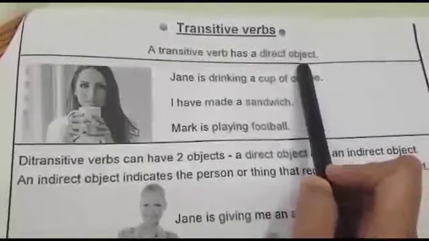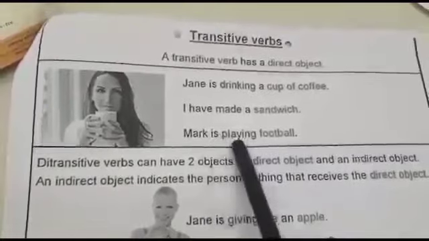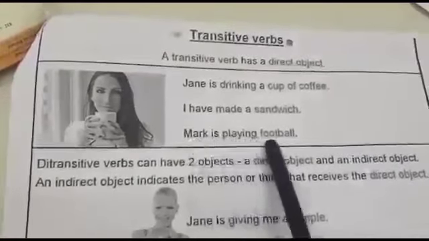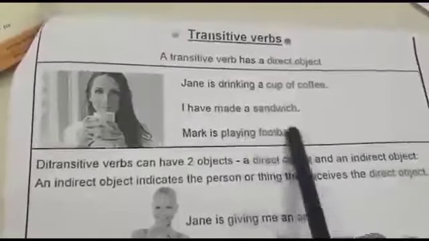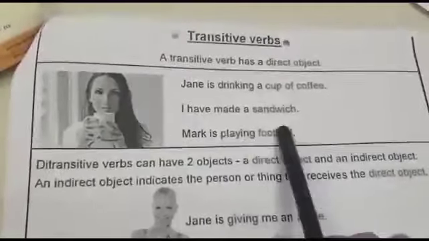Mark is playing football. Mark is the subject. Playing is the verb. Mark is playing what? Mark is playing football. So, there is a direct object. So, playing is the transitive verb. I hope transitive verb and intransitive verb are clear to you.